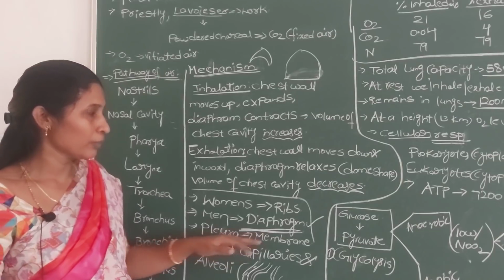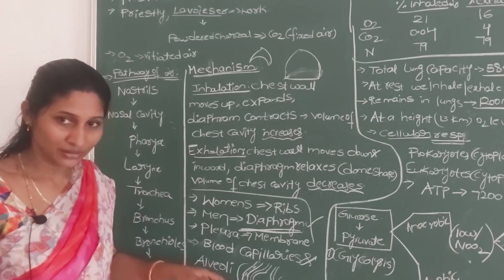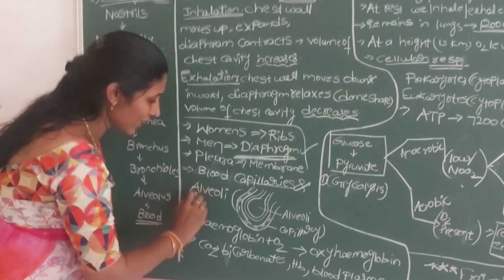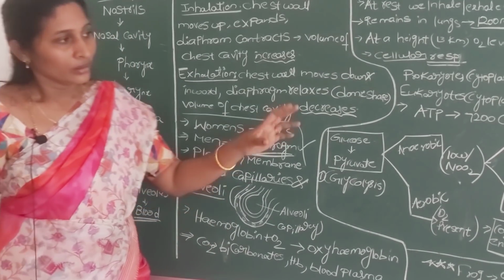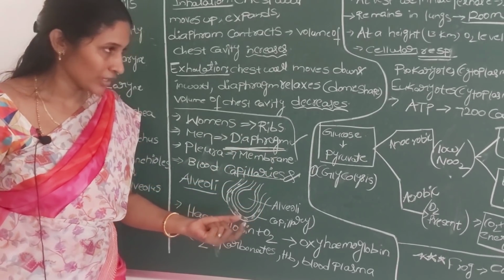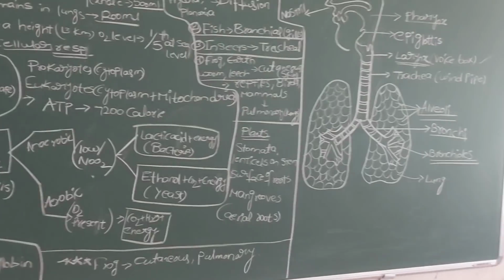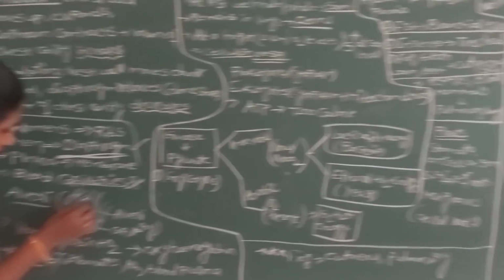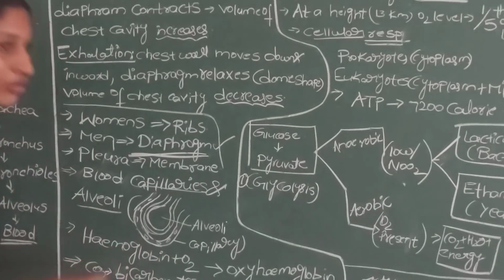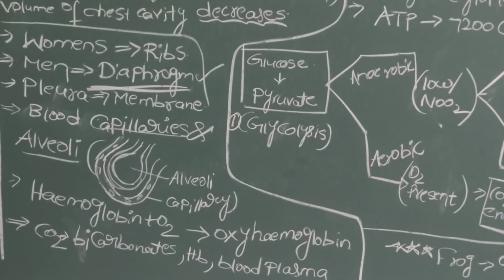And I already told you about the pleura, the membrane that surrounds the lungs. Here actually gas exchange takes place between blood capillaries and the alveoli. The lungs are made up of a number of air sacs we call alveoli. The air from the trachea, bronchi and bronchioles finally enters the alveoli. For example, this is one alveolus. This alveolus is surrounded by tiny blood vessels known as blood capillaries.